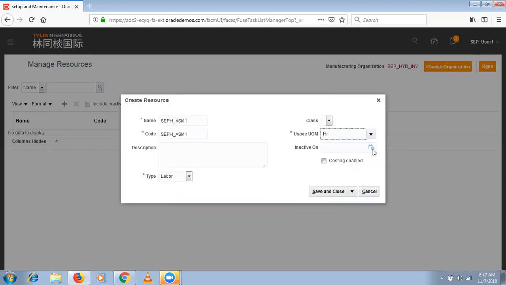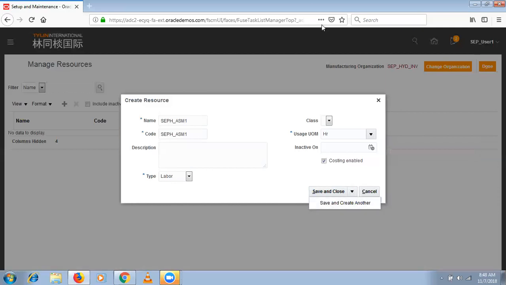Hourly basis. Inactive: if you don't want to use this specific resource, we can make it inactive. Then costing enabled. If you enable costing, then we are going to report the costing incurred for this specific production resource's usage. For example, if the resource costs $8 or $9 per hour, and you are using it for 4 hours, then manufacturing that item on this resource is going to cost somewhere like $36. Are we going to include this resource in costing? If you want, yes. Even if you include it, at this moment we cannot test because we haven't implemented costing. In future, once we implement it, we will come back and change the setup. So you can click on save and close.